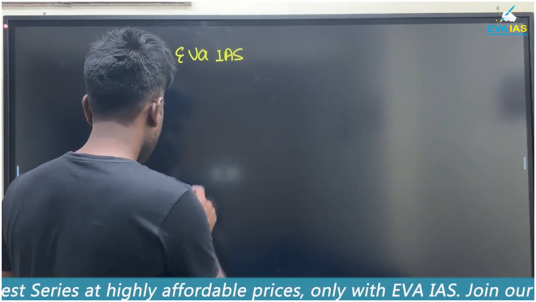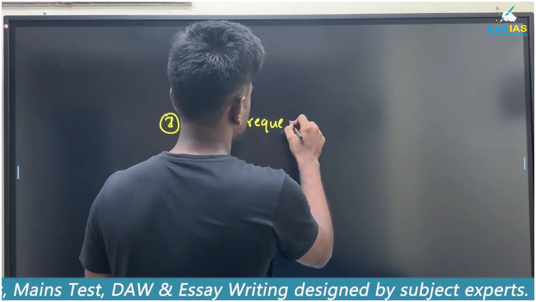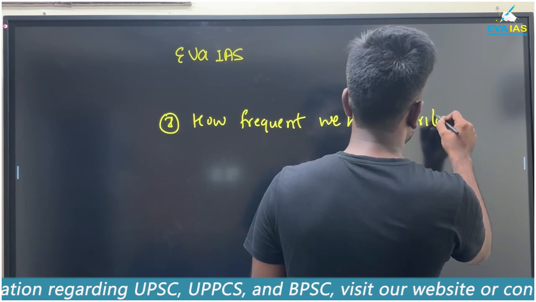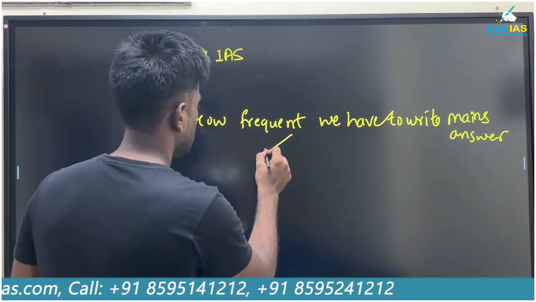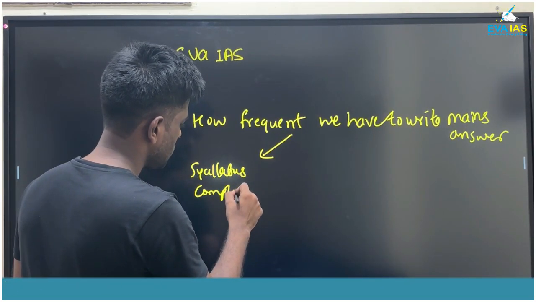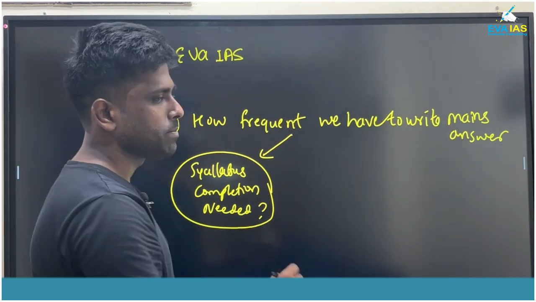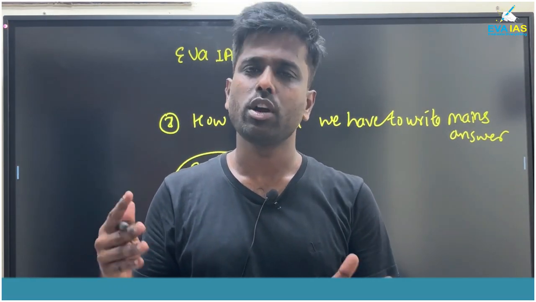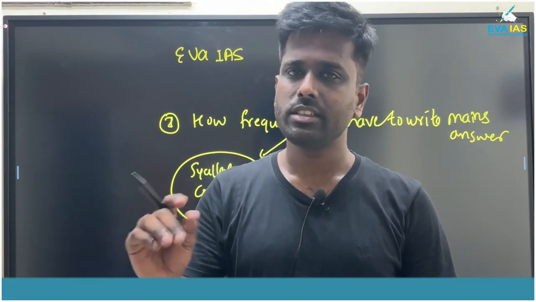Then we will talk about how frequently we have to write main answers. See, whenever you are starting one particular topic, suppose you have read around 30%, 40% of the syllabus, or even 50% of the syllabus, then that's the right time to start answering questions.